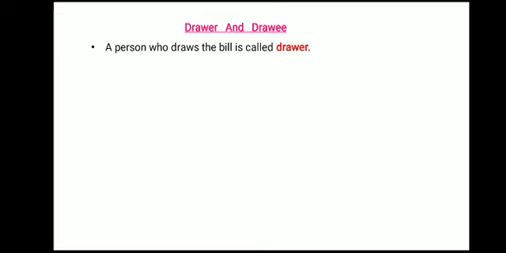One is a seller, other is a buyer. The seller draws a bill in the name of the buyer, so he is a drawer. Then a person on whom the bill is drawn is called a drawee. So here the drawee is the buyer because in his name the bill will be drawn, so he has to make the payment, so he is a drawee.